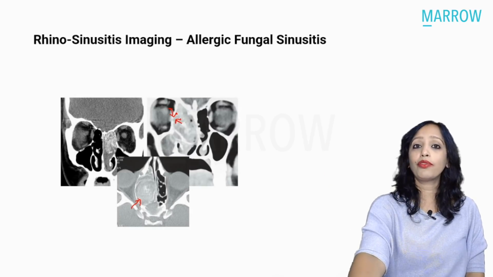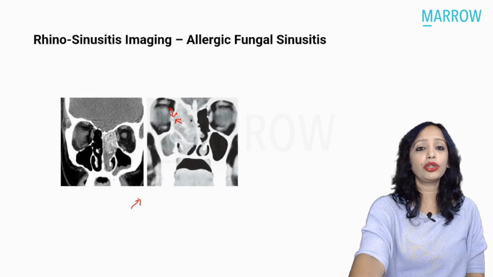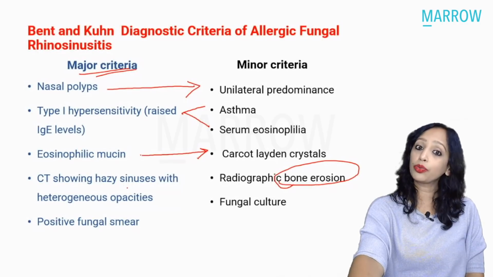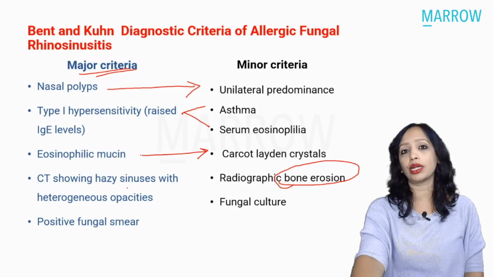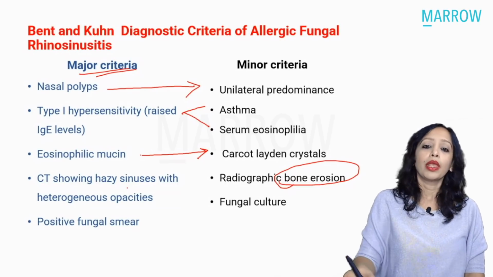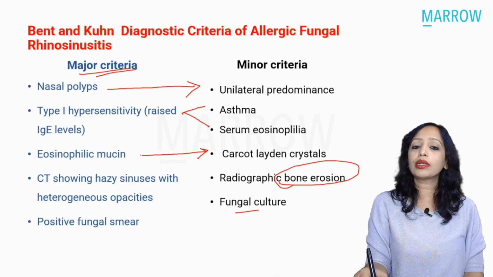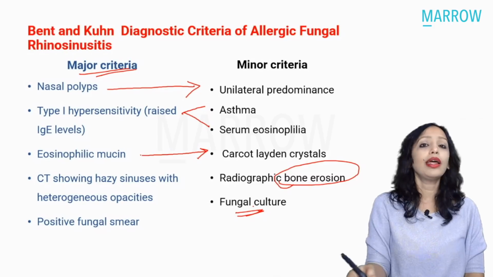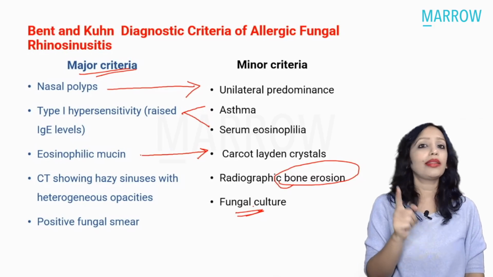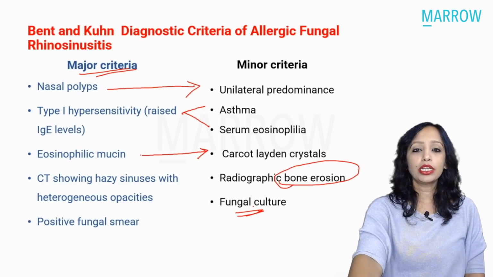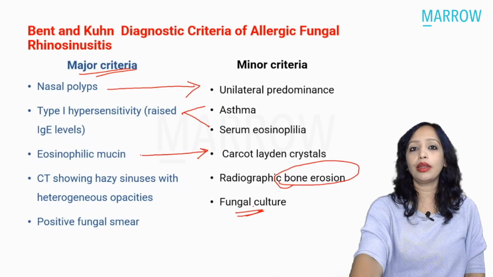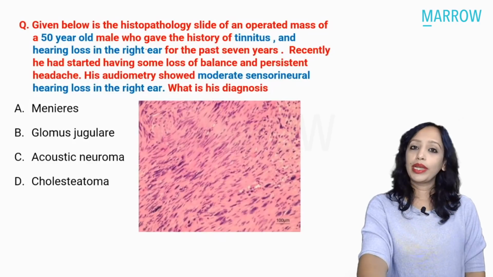So if erosion is mentioned, don't think that it has to be only carcinoma, or that it has to be invasive fungal sinusitis like mucormycosis. And yes, fungal culture, which was given in the choice here, is a part of the minor criteria, not a part of the major criteria. So that is what we need to know here in allergic fungal sinusitis. So let us start with the next question.